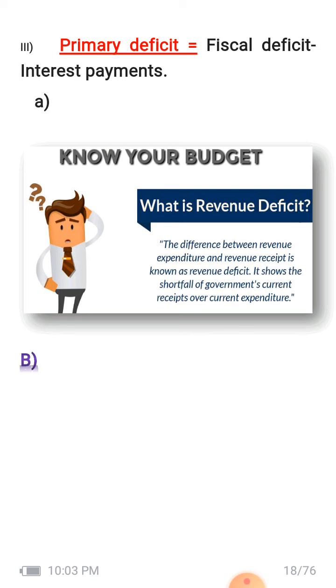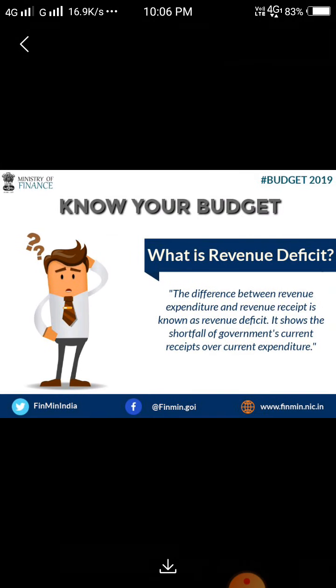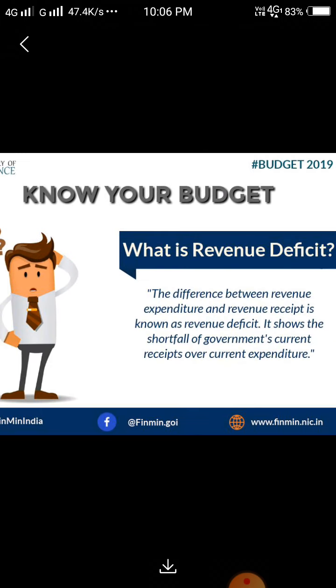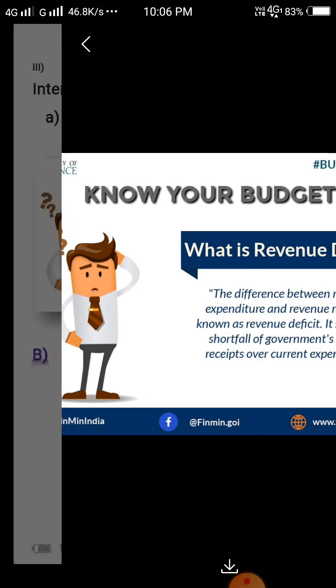Here is the third deficit, primary deficit, right? How can you calculate it? Fiscal deficit minus interest payment, we can calculate primary deficit. So here we understand some key points. What is revenue deficit? The difference between the revenue expenditure and revenue receipt is known as revenue deficit. The deficit here is the revenue deficit, meaning expenditure is greater than revenue, right? It shows the shortfall of government's current receipt over current expenditure, right? Expenditure is greater than revenue.